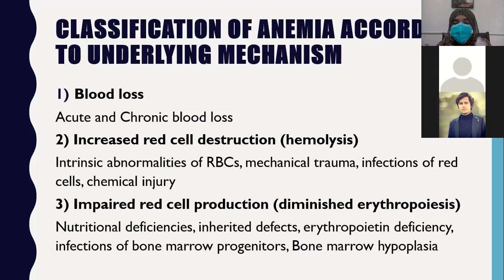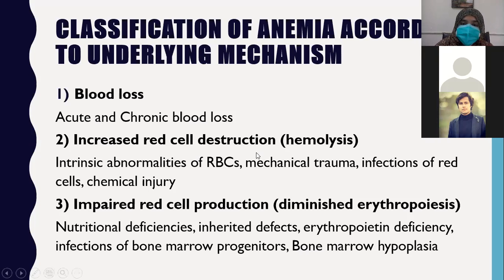All three possibilities can be there. Blood is not being produced enough, there is hemolysis inside the blood, or blood is being wasted, so anemia will occur. So if there is blood loss, acute or chronic, the patient will get anemia.